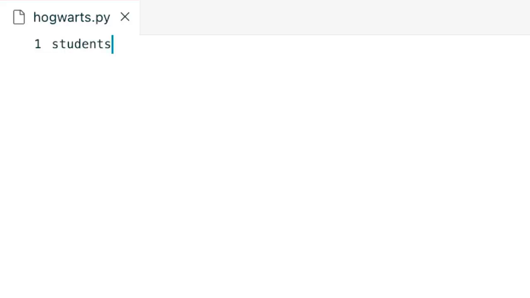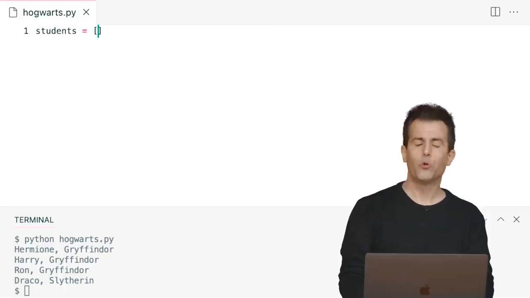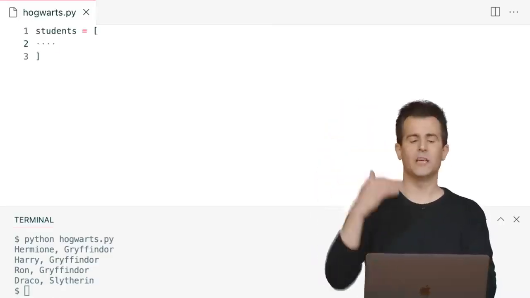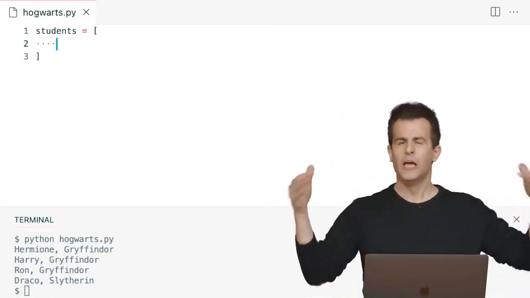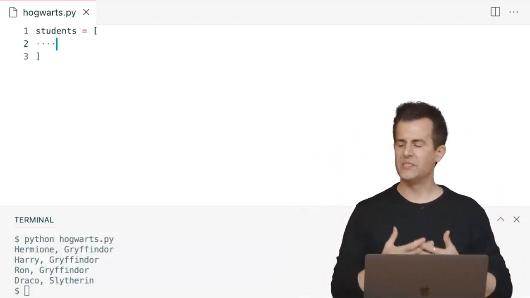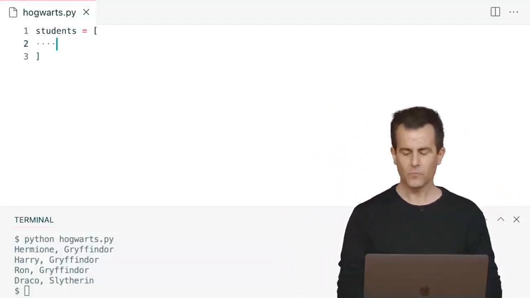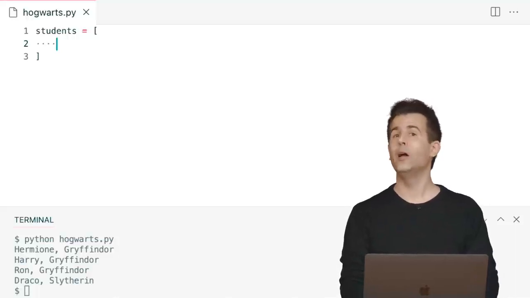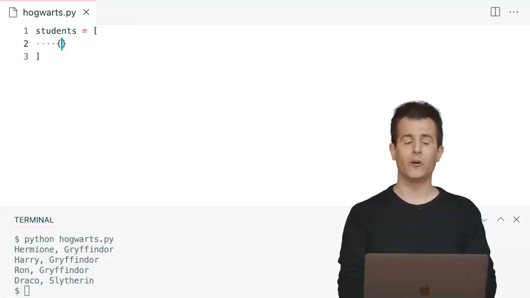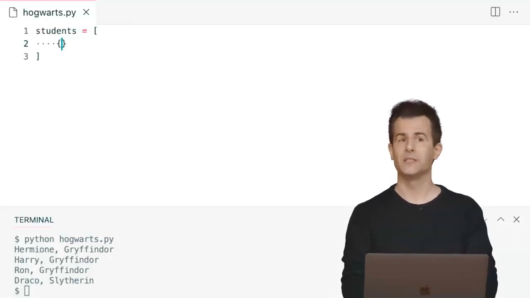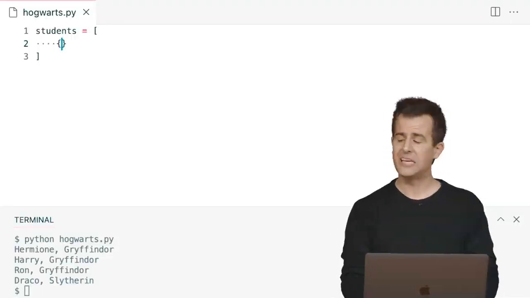Well, here's one other way we can do this in code. Let me go back to VS Code here, and let me define a variable called students that is equal to a list. And I'm going to preemptively move my cursor onto separate lines because I know this is going to be long, and I want to fit all of the elements of this list inside of it. I'm now going to create a dictionary, one dictionary per student. And how do I create a dictionary? I just use those curly braces. But it's up to me to define what those keys are.